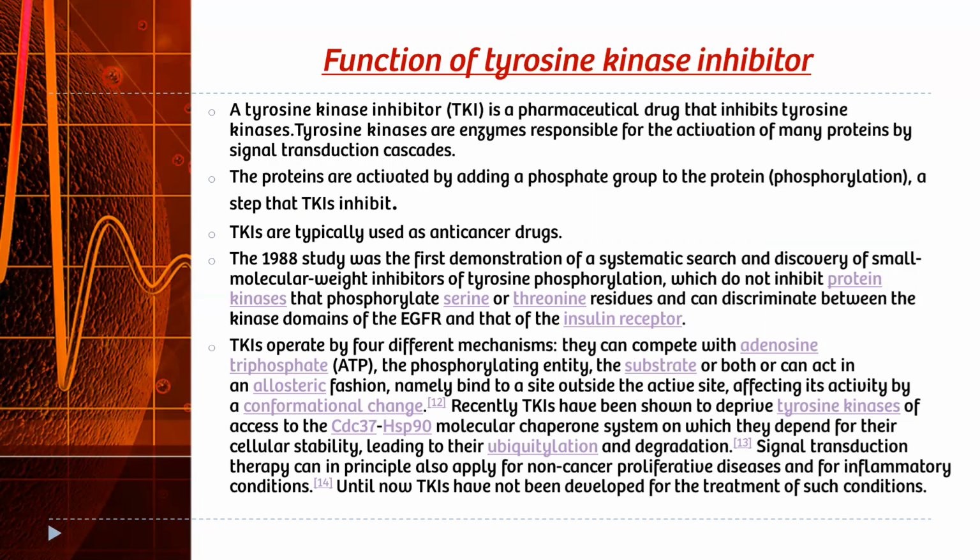These are used in cancer patients, so they are also known as anti-cancer drugs. They do not inhibit protein kinases that phosphorylate serine or threonine residues and can discriminate between the kinase domains. TKIs operate by 4 different mechanisms: ATP competitive, allosteric fashion, conformational change, or tyrosine kinase.